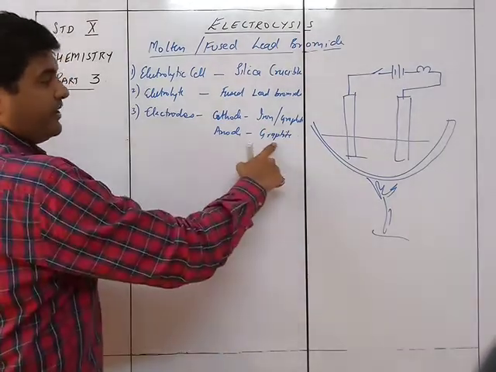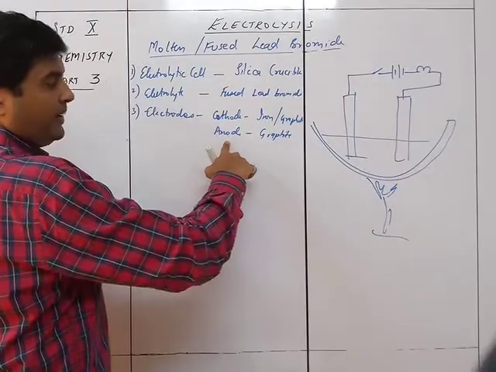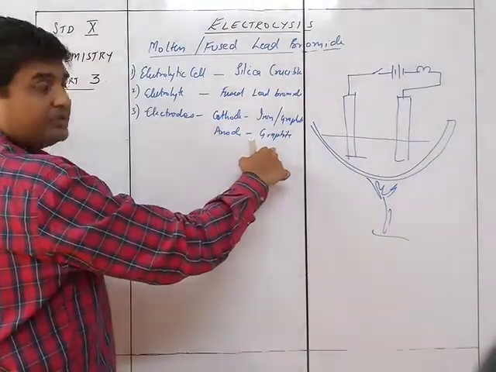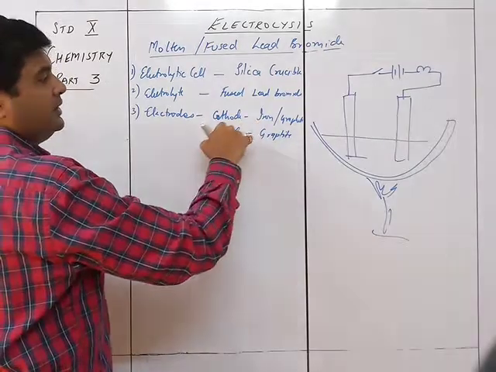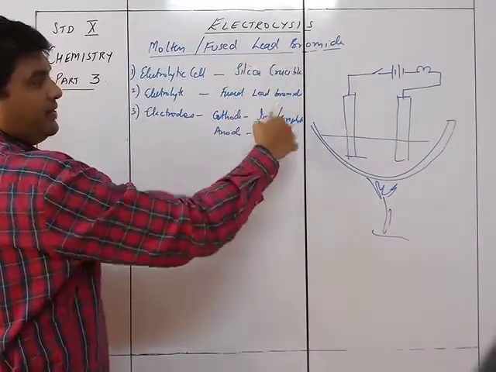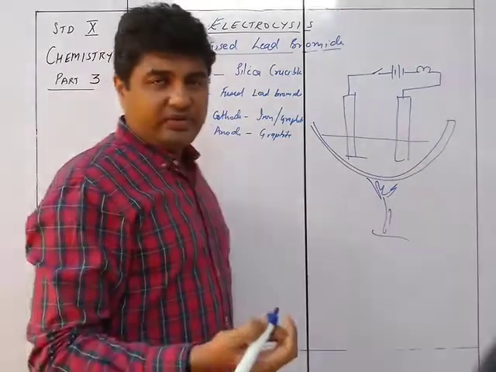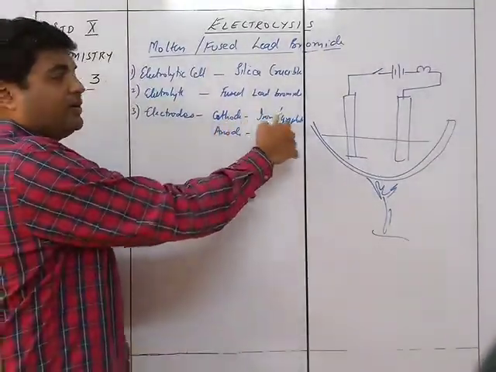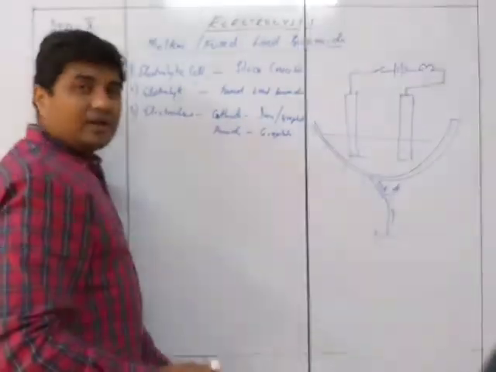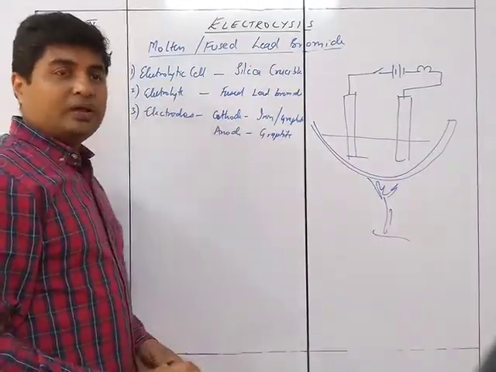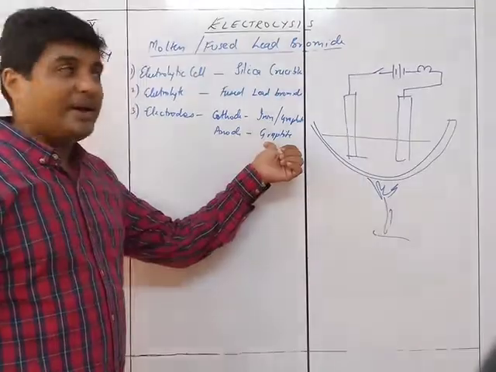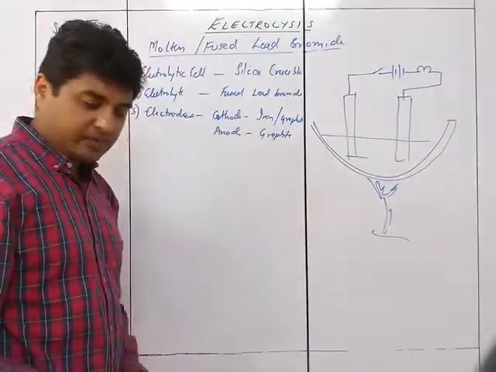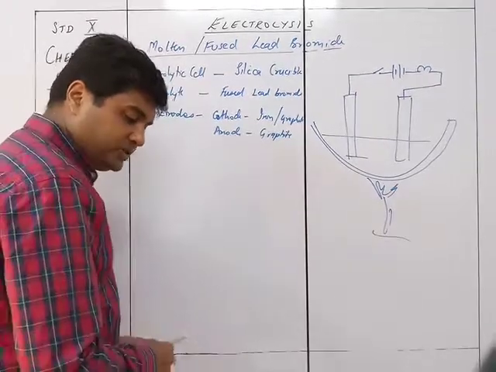You want graphite because at the anode Br will come, so you don't want it to react with anything. Whereas here at the cathode, lead is going to come, and iron and lead are not going to react with each other. So I can take iron or graphite, anything, for the cathode. But for the anode I have to take graphite only, because otherwise if I take iron over here, it will react with the bromine which is coming over here and give you reactions. So that is one thing.